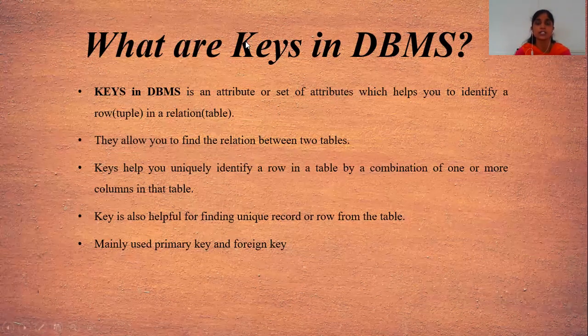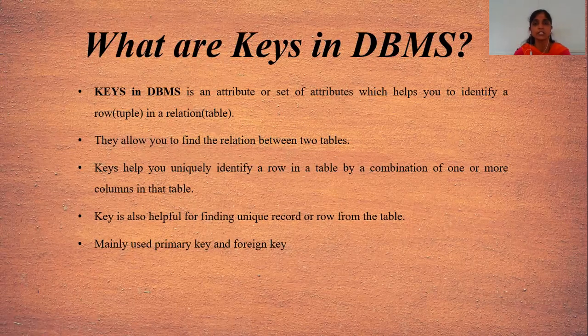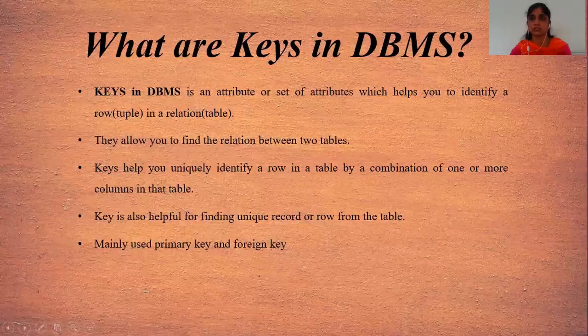That means we can connect one column of one table to another column of another table. That means we can share columns from table to table by using the keys. Key is also helpful for finding unique records or rows from the table. That means the records are uniquely identified from the database tables by using the keys. There are different types of keys available in database management system, but the mainly used keys are primary key and foreign key.